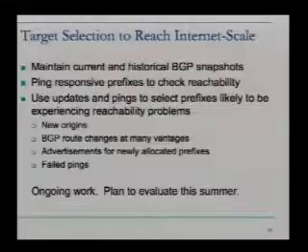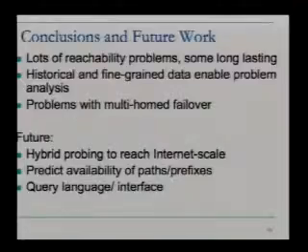And from that earlier slide giving a graph on reachability analysis on the iPlane data, we saw that if one traceroute failed to reach, it was likely that many vantage points were having problems. So a single failed ping is likely to predict problems. This is ongoing work, and we plan to evaluate it this summer.